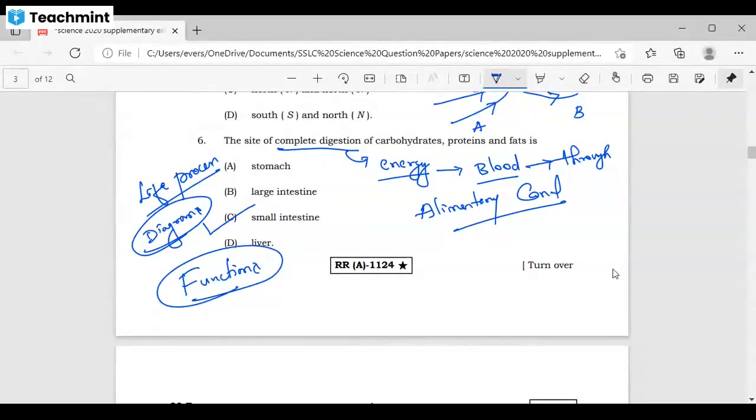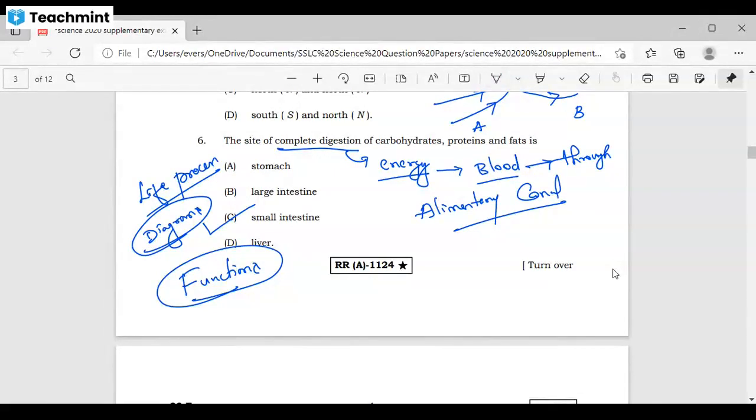Okay, remember, please jot down this point. You have to study the functions. You have to remember the diagram naming along with their functions. Today itself, after the class, we can make a note of all the parts of the diagram and the specific function of each, what is happening over there.